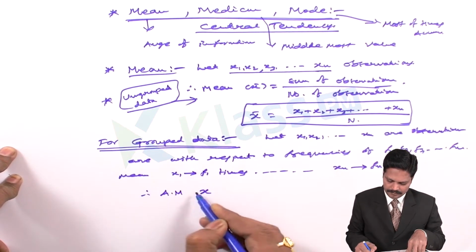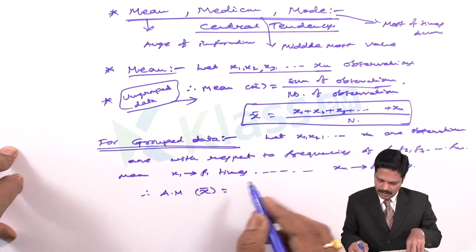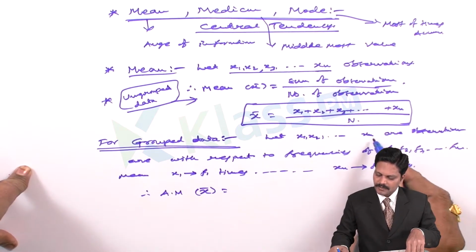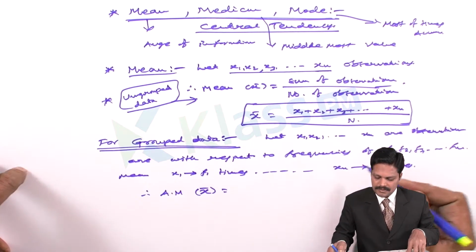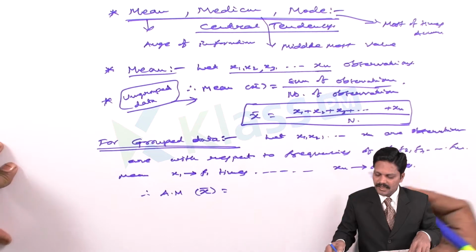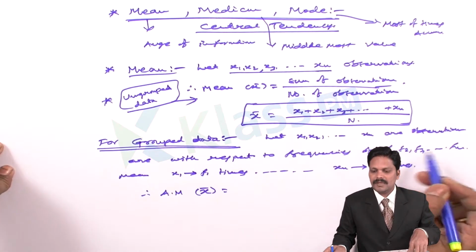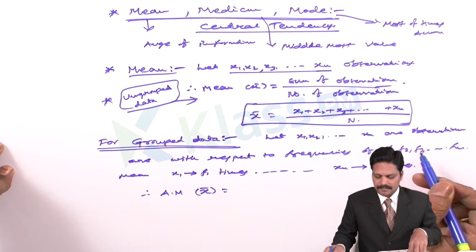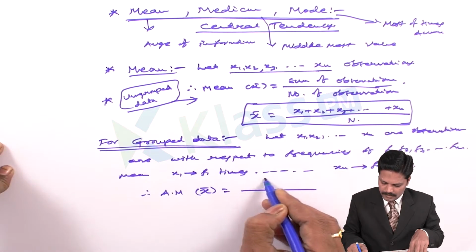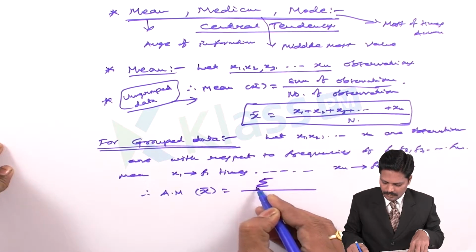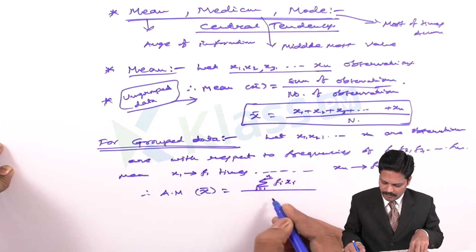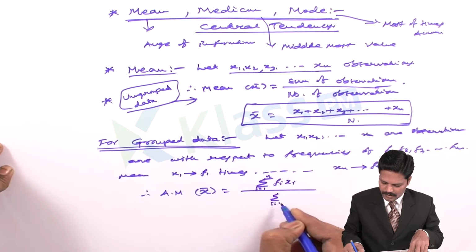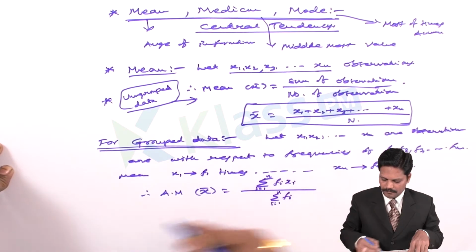We say x bar is equal to, we multiply the observations and the frequencies and add them, then divide by the sum of the frequencies. That is, summation i equal to 1 to n of fi xi divided by summation i equal to 1 to n of fi.